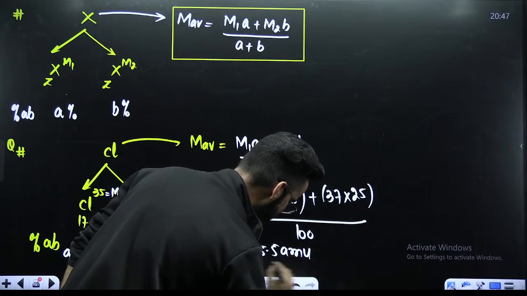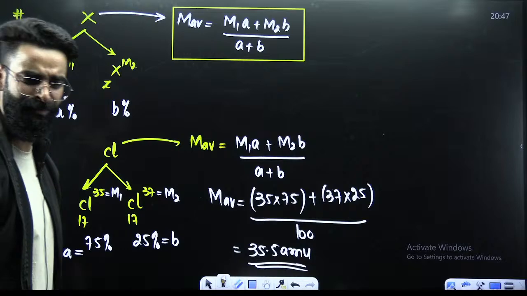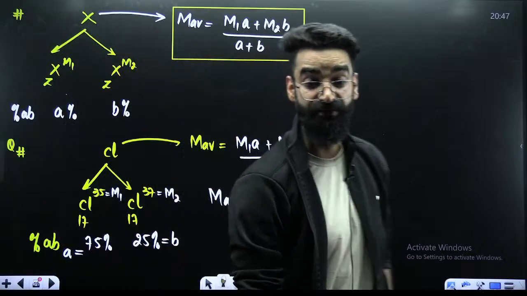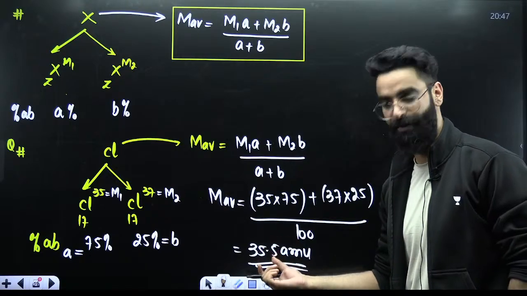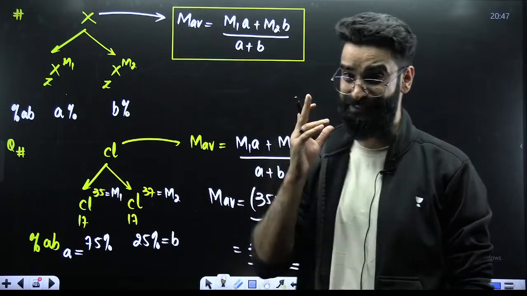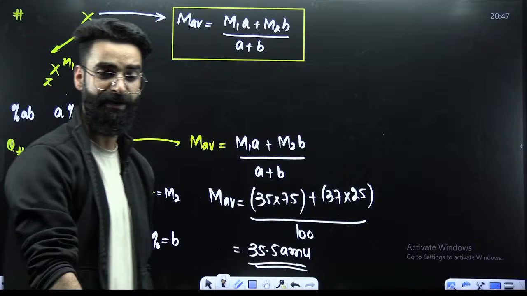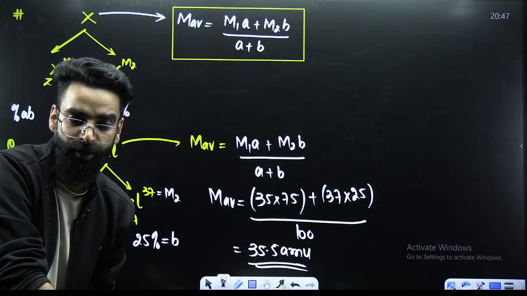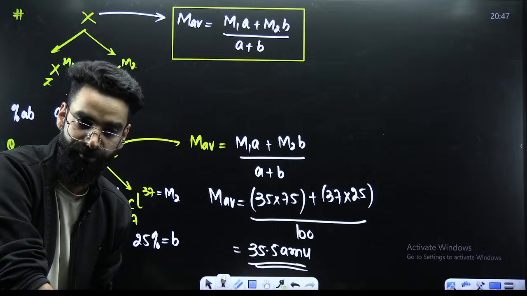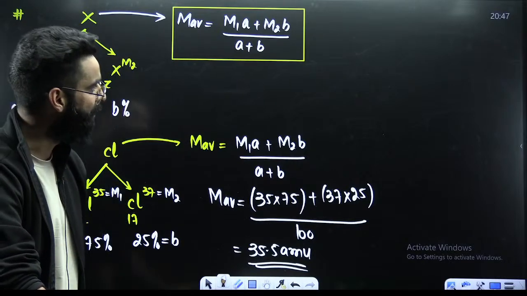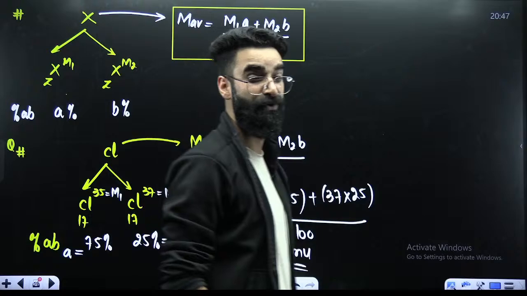So what is this 35.5 AMU? Is it the normal atomic mass of chlorine? No way. This is the average atomic mass of chlorine. So remember, whenever you see an element existing in the form of isotopes, we do not calculate the normal atomic mass for that element. We calculate the average atomic mass. Perfect.